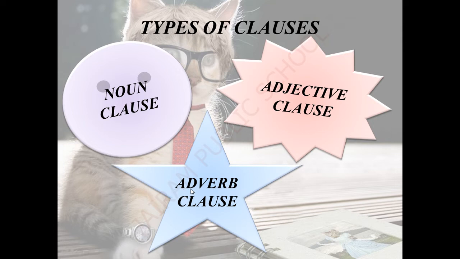Verb points out the action that is taken by the noun. So additional information for the verb, that is adverb. So these are the 3 types of classes: noun class, adjective class, adverb class.